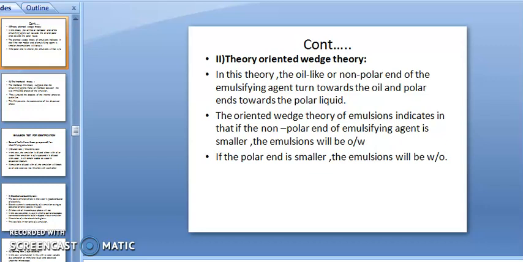According to the oriented wedge theory, if the non-polar end of the emulsifying agent is smaller, then the emulsion will be the oil in water, OW, type of emulsion. If the polar end is smaller, the emulsion will be the WO type of emulsion. Okay.